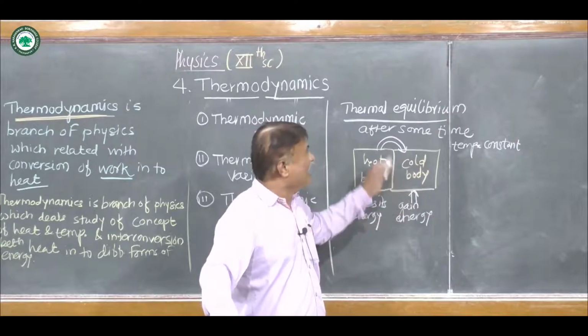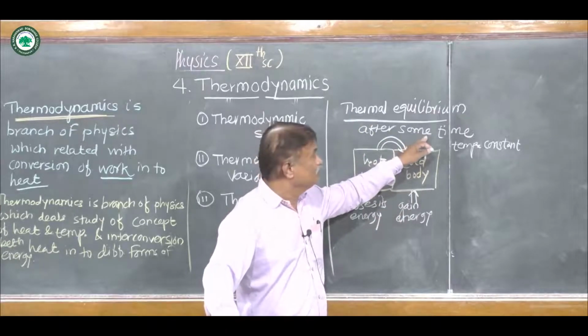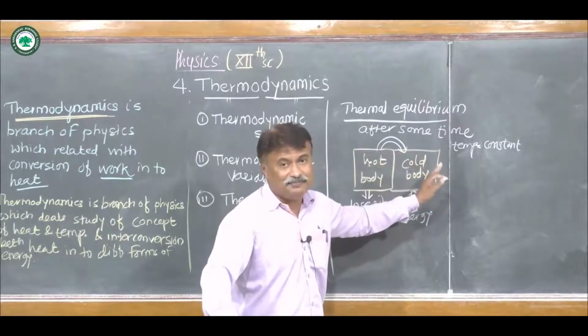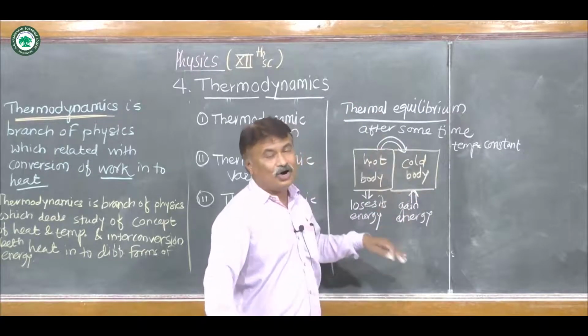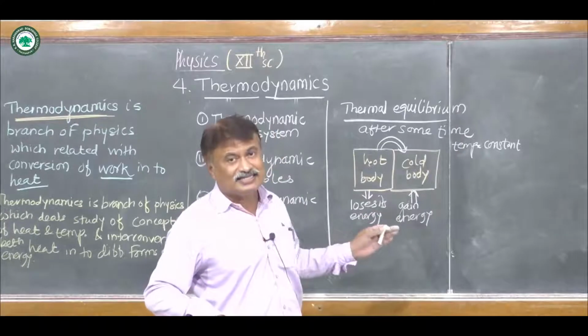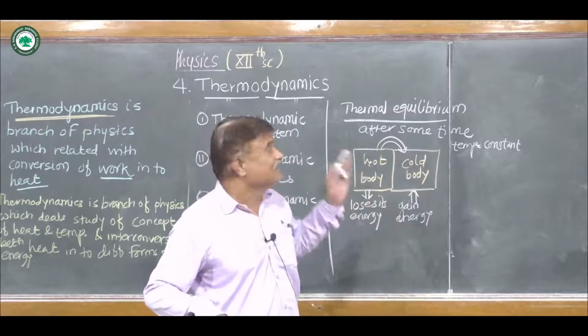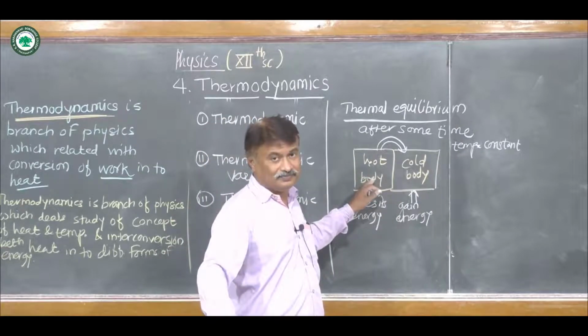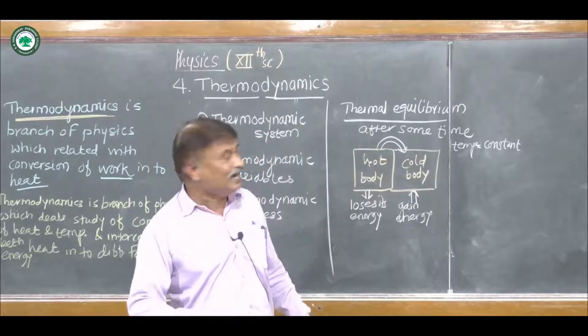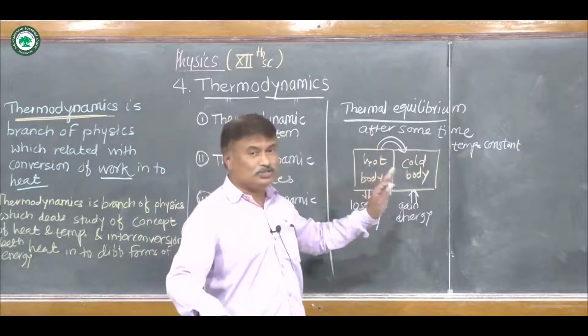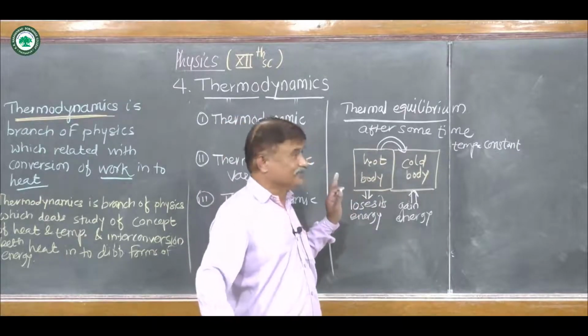Due to that, after some time, both bodies attain the same temperature. That is called thermal equilibrium, or we can say both bodies are said to be in thermal equilibrium. So the temperature of both these bodies remains constant.